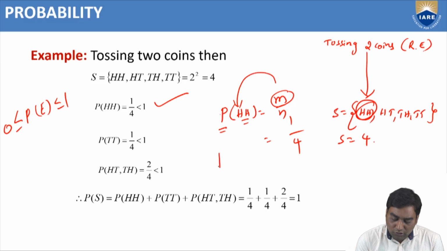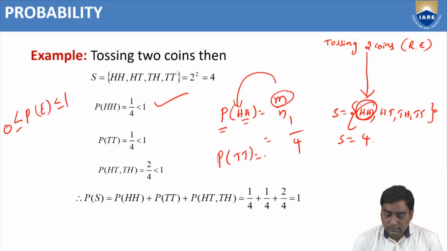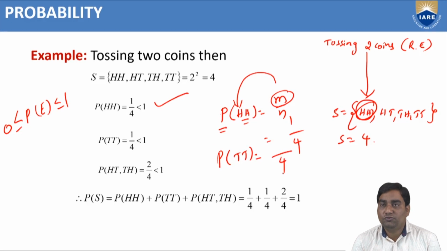I want to find out the probability of 2 tails. If we toss 2 coins, the denominator value we know is 4, because 4 events consist in the sample space. And how many events are favorable to getting tails?